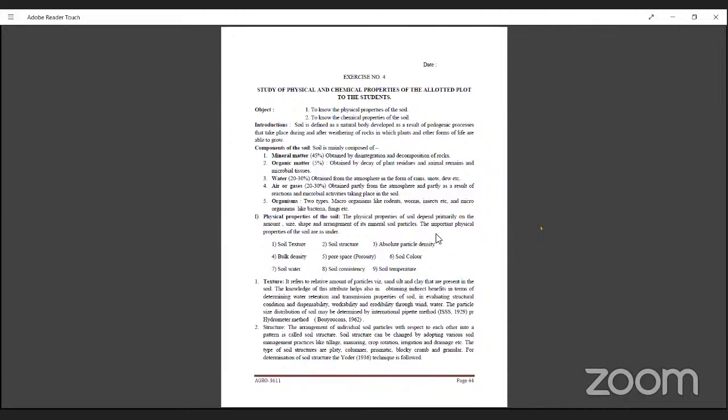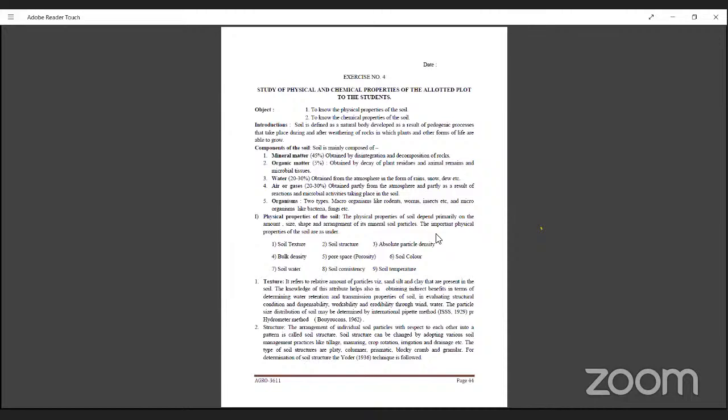Just like a texture. If you go to your field and put soil in your hand, you will feel some texture. Whether it is clay in nature, or sand, or silt, you can understand by what you feel. If you keep that soil in your hand and rub it, you will feel the different particles inside. What are the particles? Sand, silt and clay. The relative proportion of these particles is what we mean by texture. We can define it by hand.